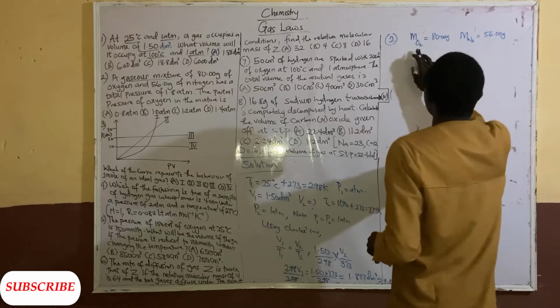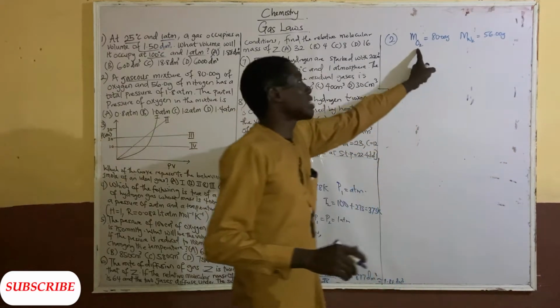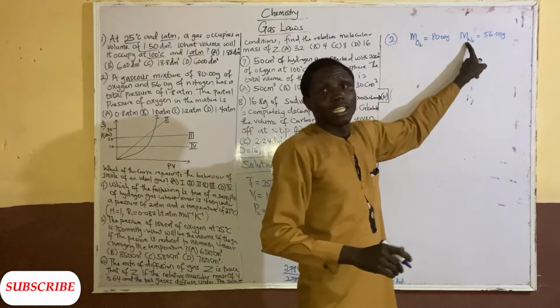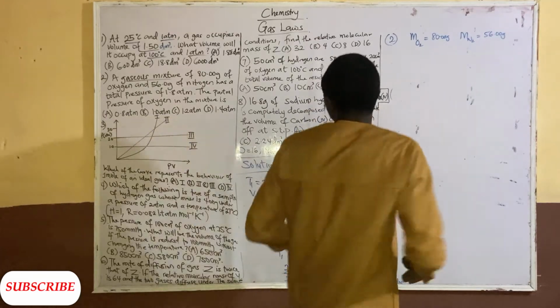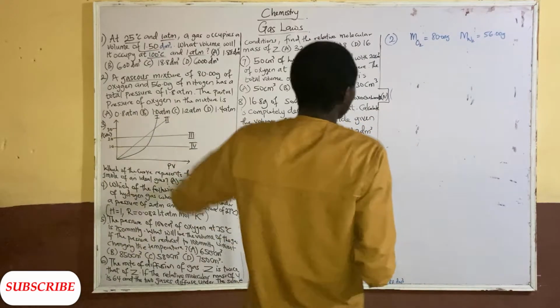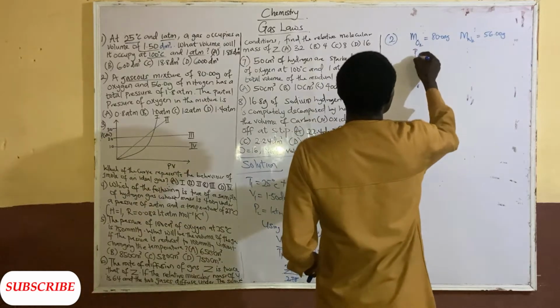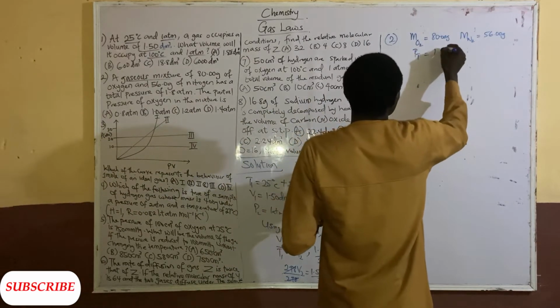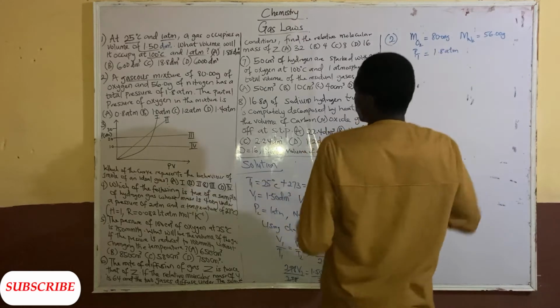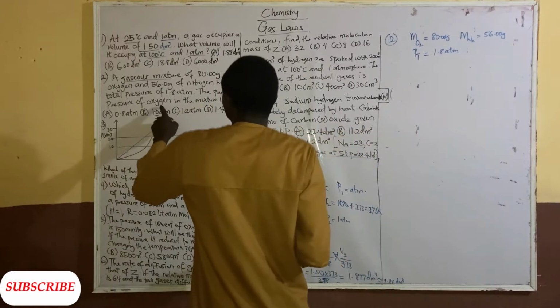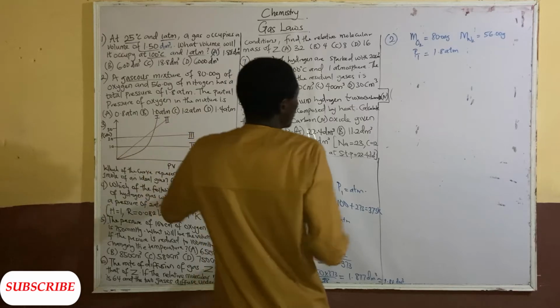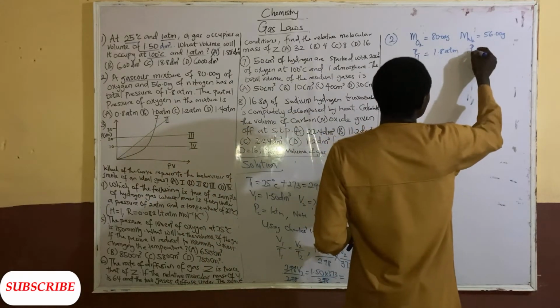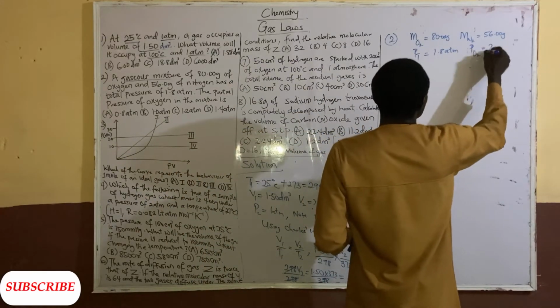Oxygen exists as a molecule, that's O2. Nitrogen also exists as a molecule, that's N2. So the total pressure, PT, of the mixture of the gases is 1.8 atm. Now, what is the partial pressure of oxygen, the PO2?